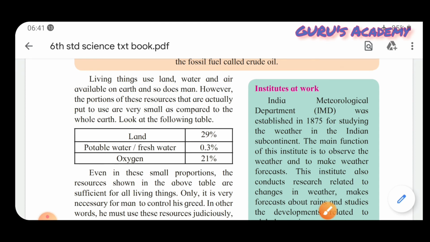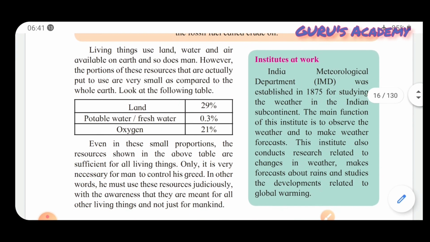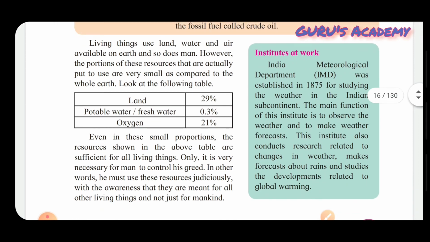However, the proportion of these resources actually put to use is very small as compared to the whole earth. As we have seen before, land is used 29%, fresh water or potable water is 0.3, and the remaining is the oxygen, that is 21%. This is the percentage which is used by living things on earth.